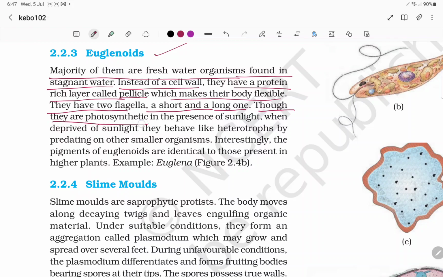Though they are photosynthetic in the presence of sunlight, when they are deprived of sunlight, they behave like heterotrophs by predating on small organisms. Interestingly, the pigments of euglenoids are identical to those present in higher plants, which means chlorophyll a. Example, Euglena.